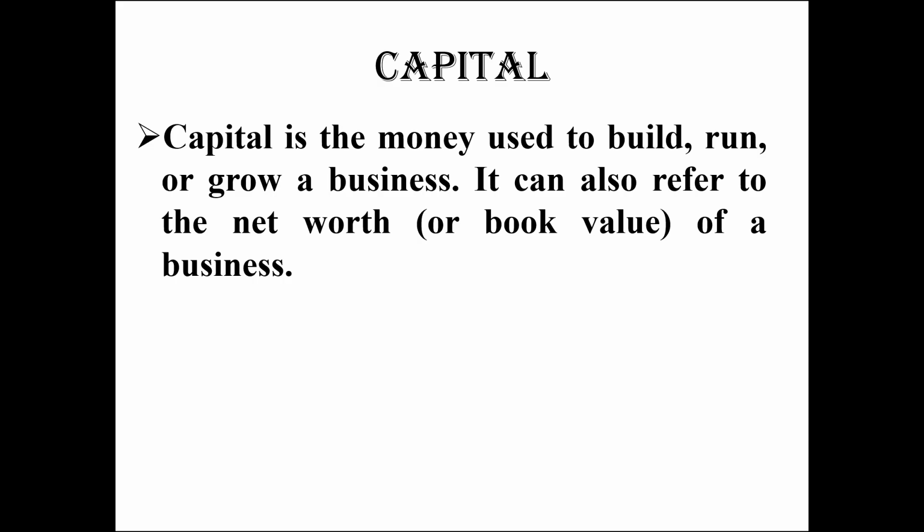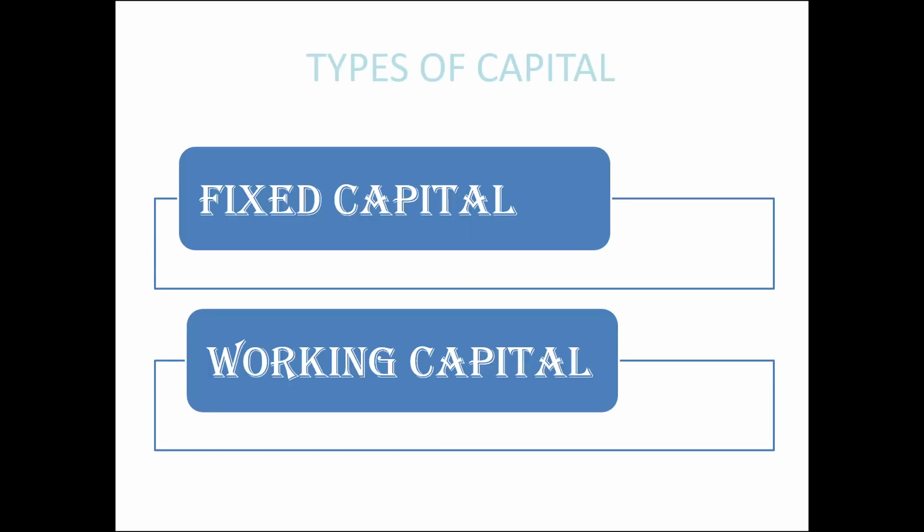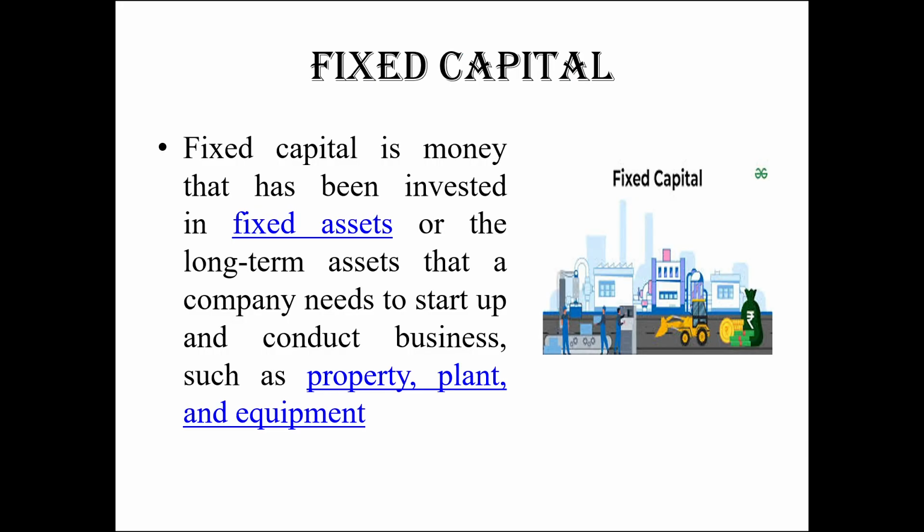new assets and projects. Next, we see about the types of capital. The capital is divided into two types, that is fixed capital and working capital. Fixed capital. Fixed capital is money that has been invested in fixed assets or the long-term assets that a company needs to start up and conduct business, such as property, plant, and equipment.